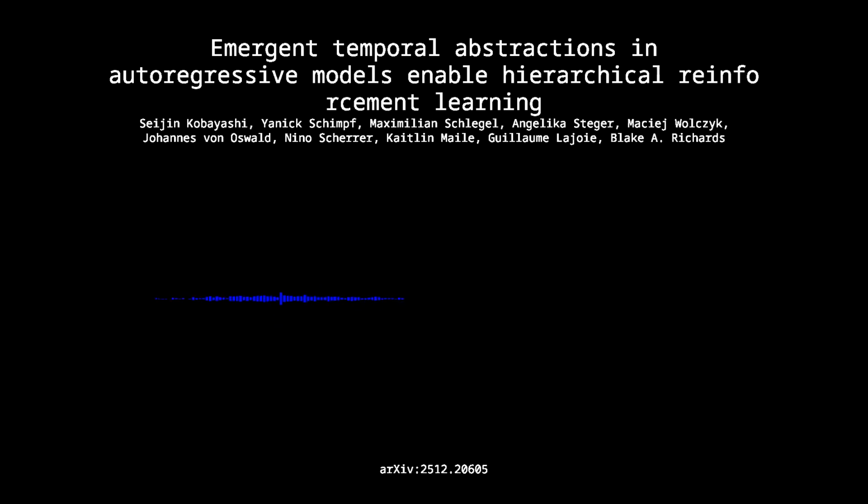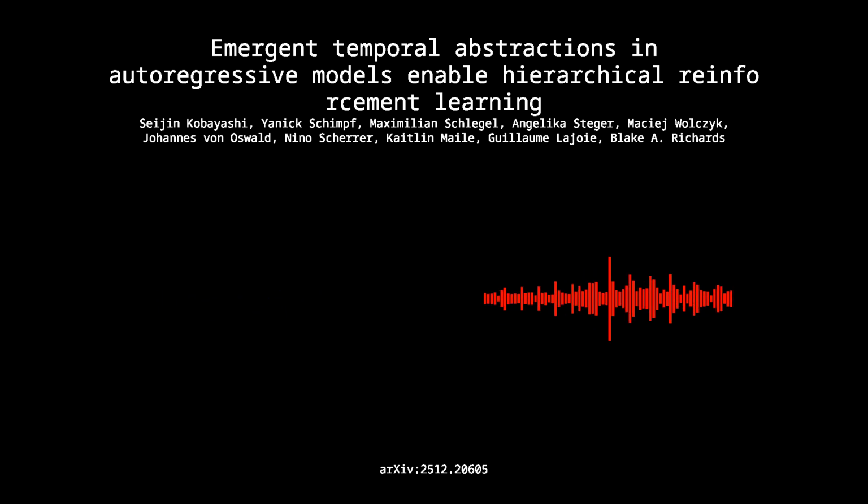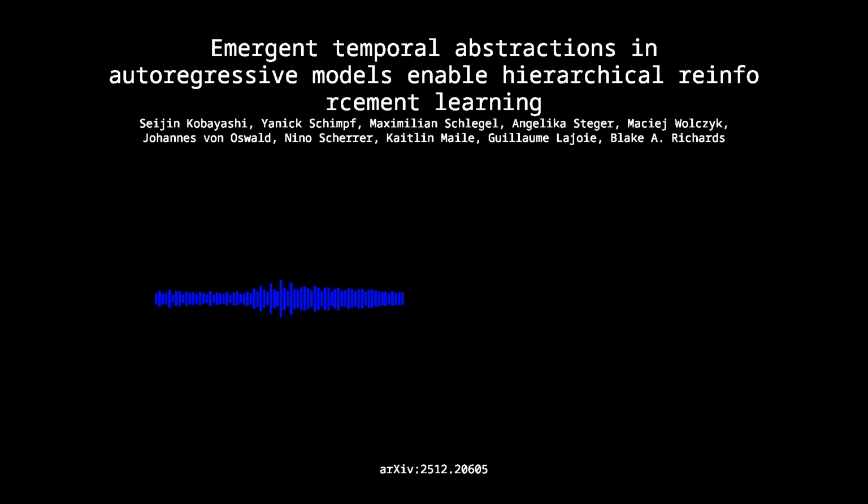But the critical point, and this is really key, is that the behavioral datasets contained no explicit rewards. No labels at all. No labels, no goals, no sub-goal markers, nothing. The model was only trained to predict the next token or the next action based on history. So if the model is only predicting the very next step, how did they prove it was internally thinking ahead to some multi-step goal? They used linear probing.